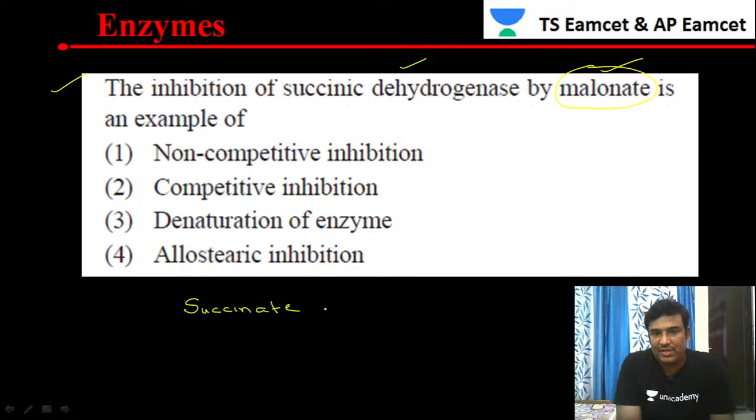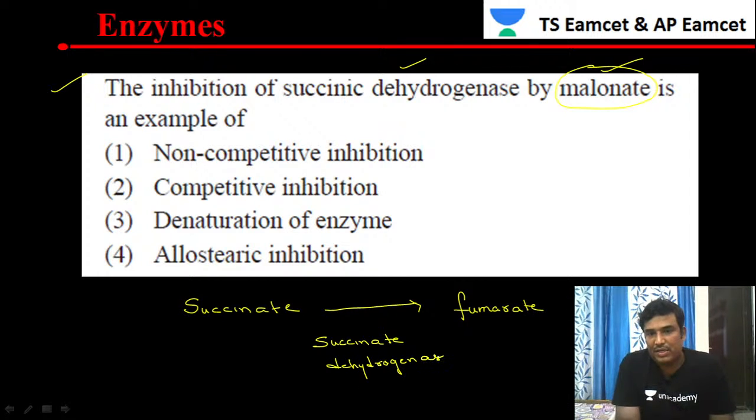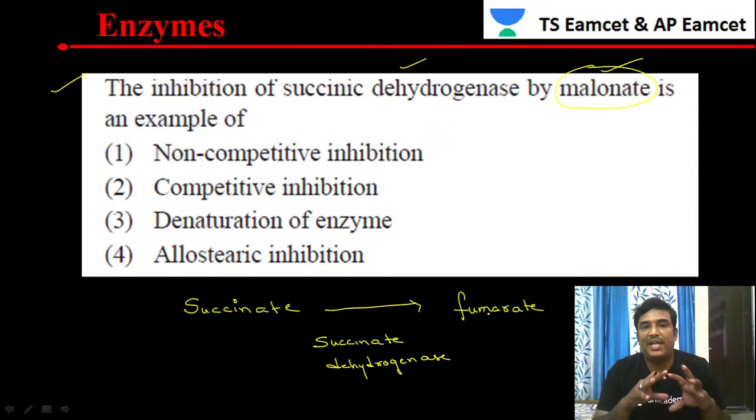In the Krebs cycle, succinate is converted into fumarate in the presence of an enzyme. The name of the enzyme is succinate dehydrogenase.